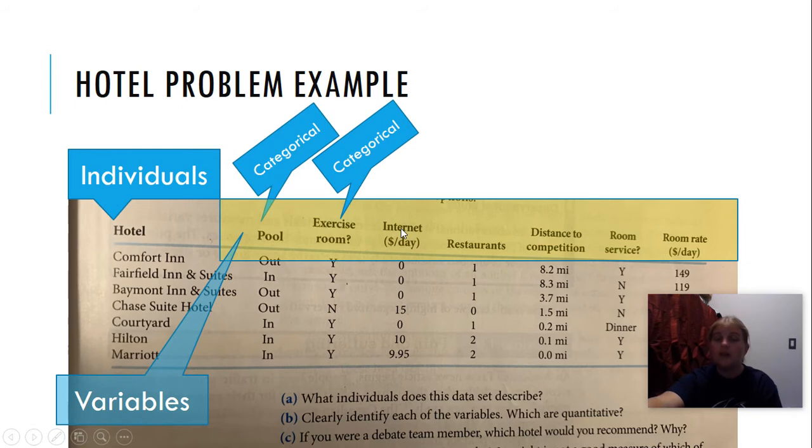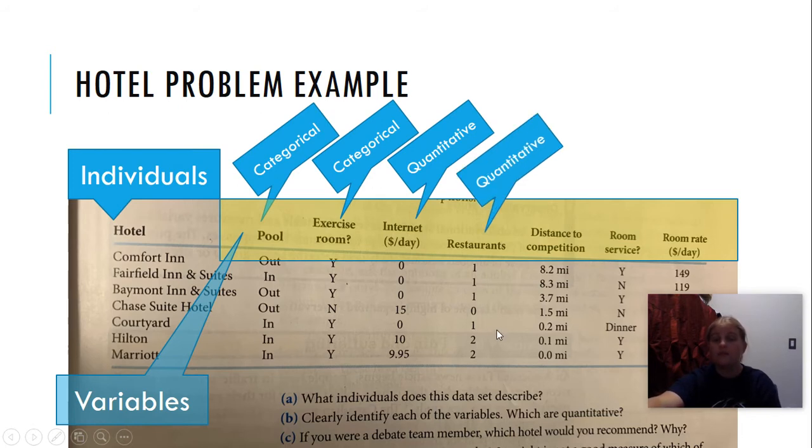The answers to internet dollars per day are numbers. Can I find an average of how much internet costs me per day? Yes. Therefore, that's a quantitative variable. The answers to restaurants are 1, 1, 1, 0. Those are numbers. Can I find an average number of restaurants? Yes, that's quantitative.